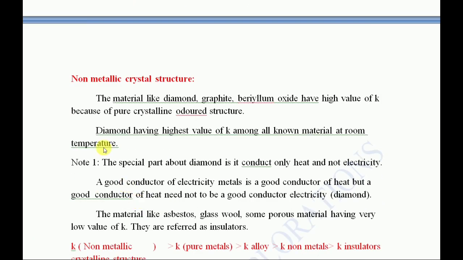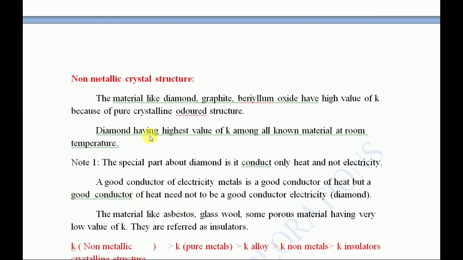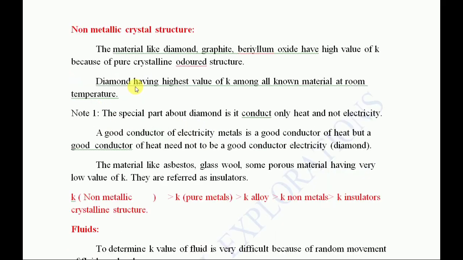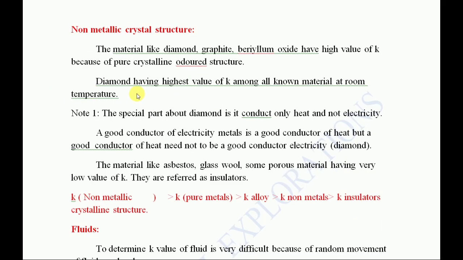Now coming to non-metallic crystal structures, we have been giving a final conclusion, so don't worry. Whatever we are going to do is based on 1 marks, so I'm moving much faster. Now, in non-metallic crystalline structures, materials like diamond, graphite and beryllium oxide have a high value of K because of their pure crystalline ordered structure. The important thing among these is that diamond has the highest value of K among all known materials at room temperature.